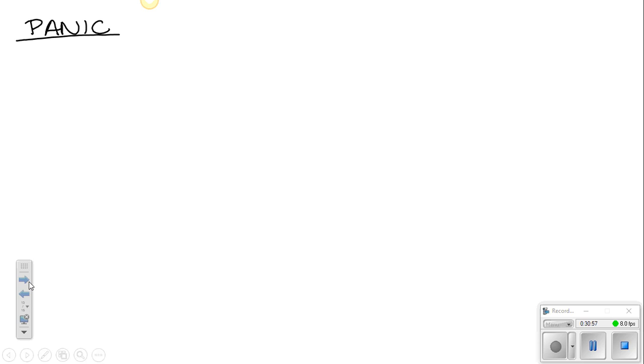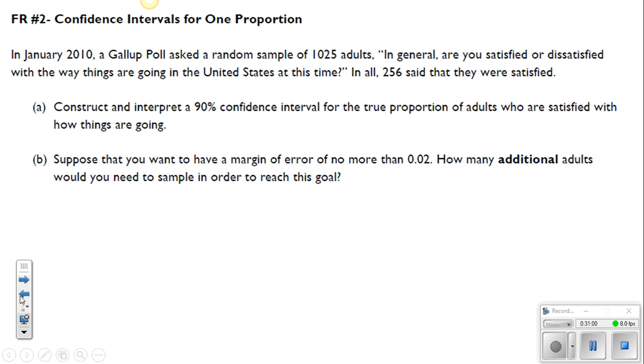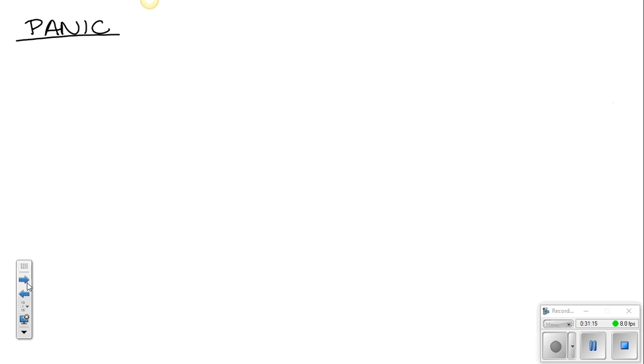First thing you need to decide is, am I doing a 1 proportion Z interval or a 1 sample T interval? It literally tells you what to do. We're constructing this for the true proportion of adults who are satisfied with how things are going. So this means that we're going to be constructing a 1 proportion Z interval.